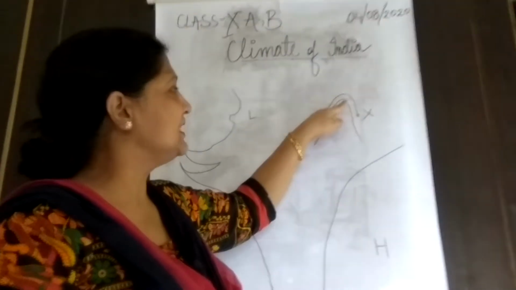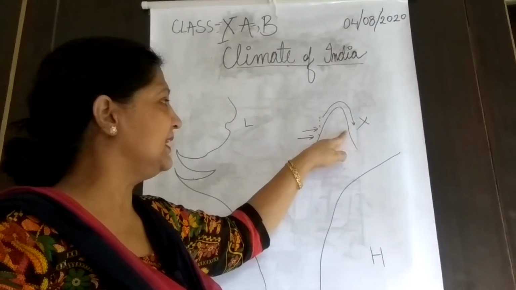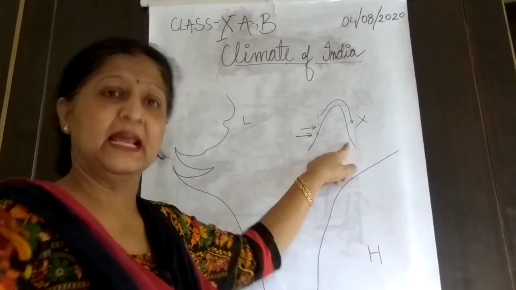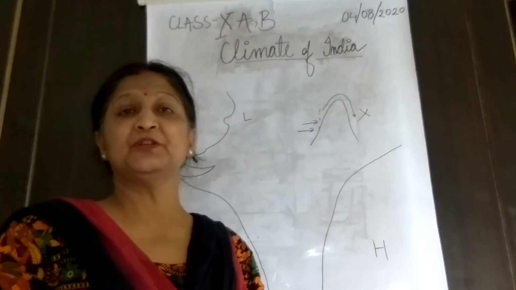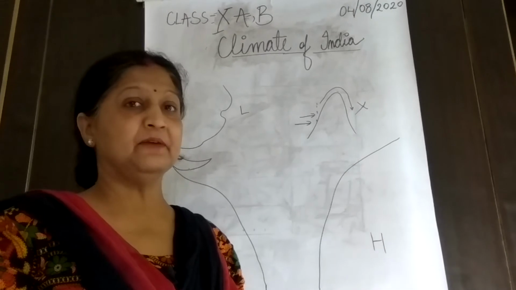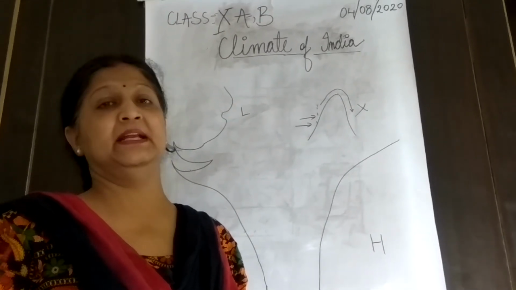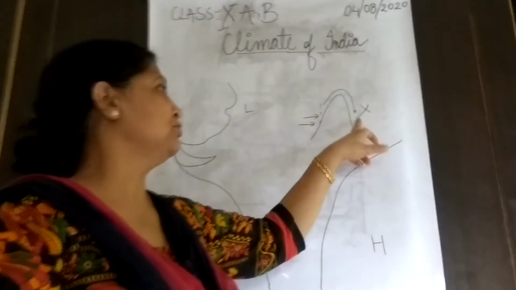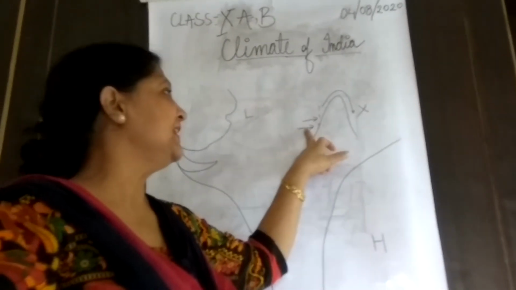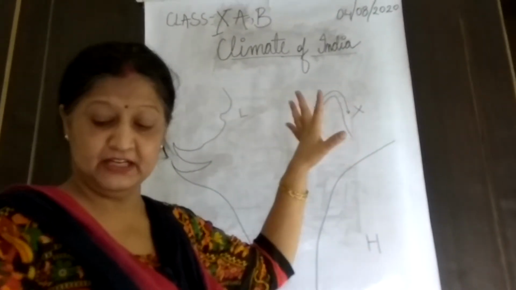On the opposite side, the wind starts descending. As the wind descends, the temperature increases and the capacity of holding water vapor also increases, and because of that the wind is not able to bring any rainfall to that side. So this side has nice rainfall, the windward side, and the opposite side does not have any rainfall.